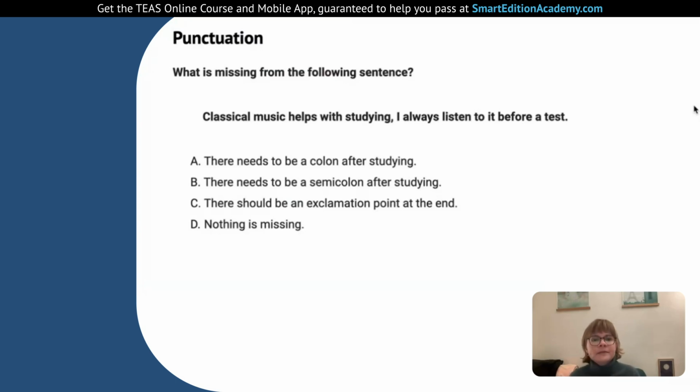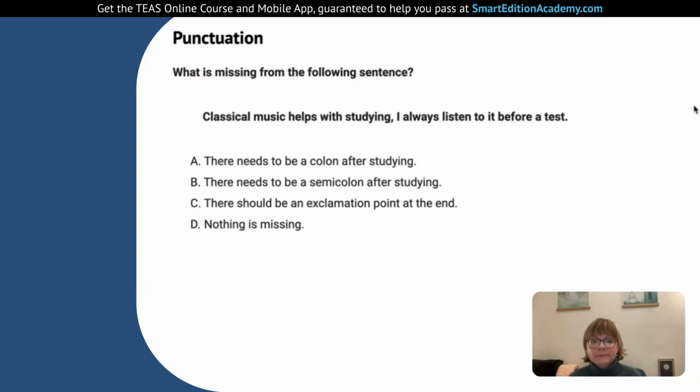We need to make a correction to bring them together in the right way. If we look at option A, they're saying there needs to be a colon after studying. A colon is dot, dot. The most common way that we use that is after a statement before a list. That's not what we have here. We'll see a colon with something like, this is everything I bought for the picnic, colon, napkins, plates, hot dogs, buns, etc. A list of things after that colon. That's not what we're looking at here.